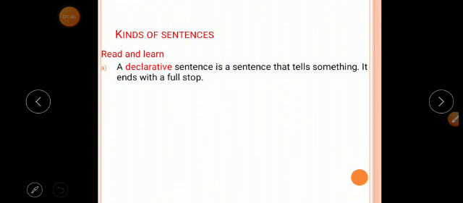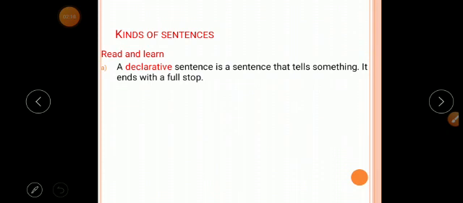So now let's see the kinds of sentences. There are 4 types of sentences. First one is declarative or assertive sentences. Second one, interrogative sentences. Third one, imperative sentences. Fourth one, exclamatory sentences.